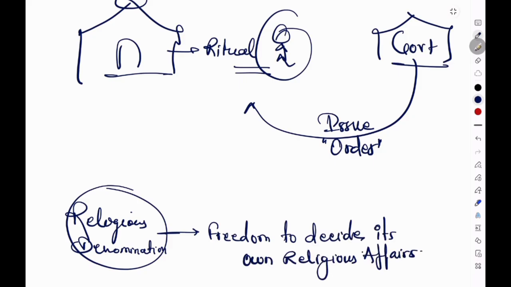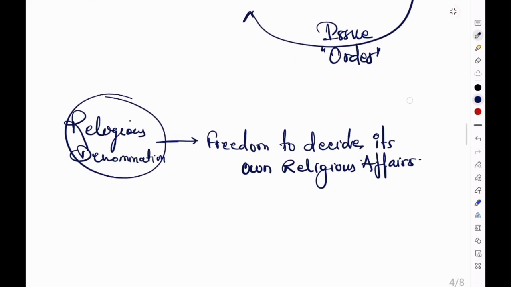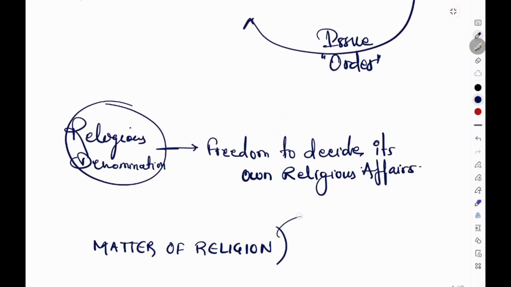In simple words, the state generally cannot become a religious authority. The government may govern the country, but it cannot decide theological or religious questions. The religious groups themselves determine what they believe, how they worship, which ceremonies they follow, which traditions they preserve. This is the essence of religious autonomy, basically. Okay, so what are matters of religion? Matter of religion is the most important phrase of this Clause B. Matter of religion includes basically the religious doctrines.